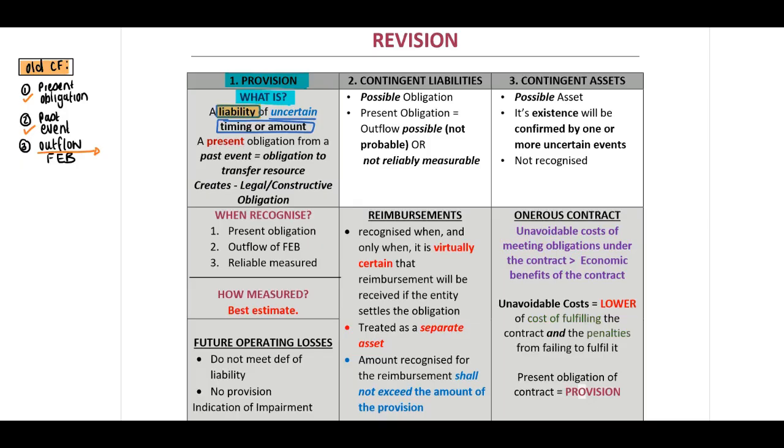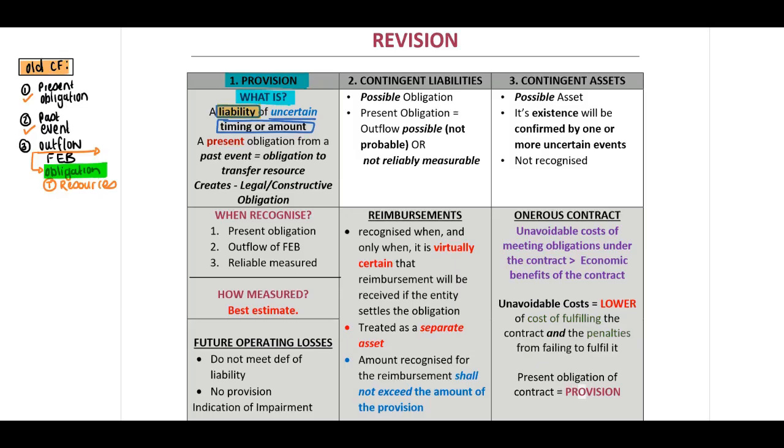Now, the main difference, guys, in the new conceptual framework, this outflow of future economic benefits is replaced by the word: there has to be an obligation to transfer resources. Therefore, do you see the focus on obligation?